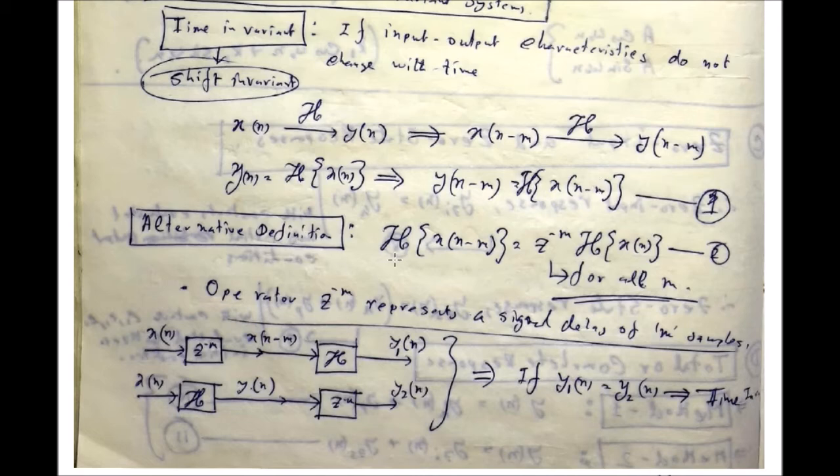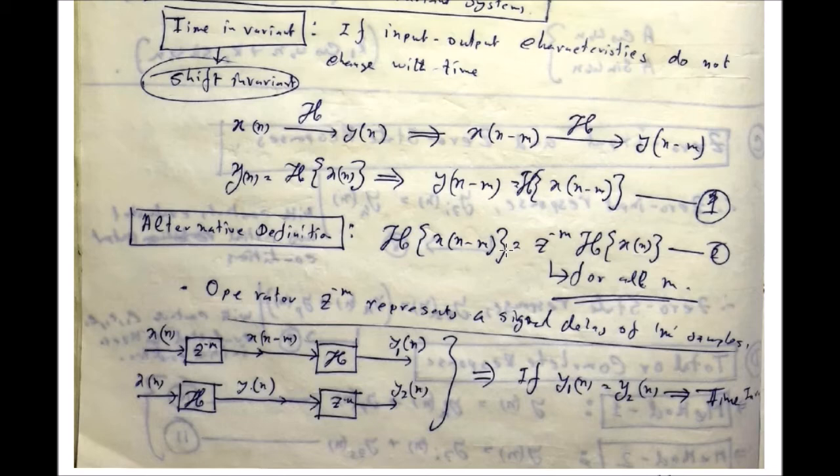That means the system operation on the delayed version of the input should be equal to the system operation on the undelayed version of the input, then delayed by amount n. If both of them are the same, then this is called time invariant. If this particular equality is not holding for any system, then it is called time variant.